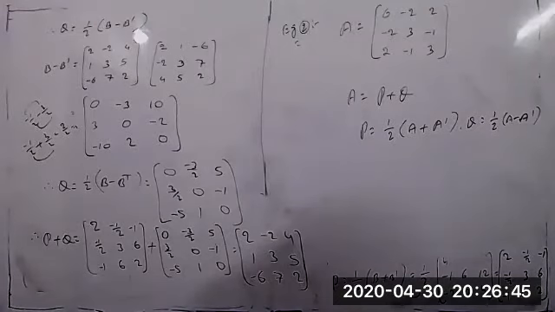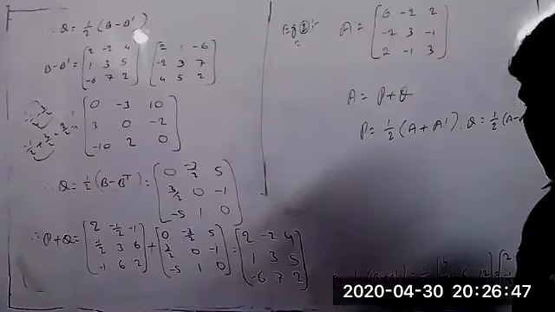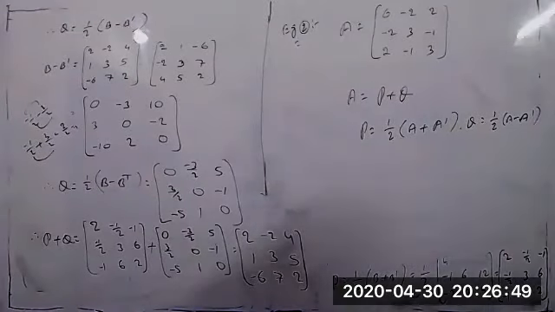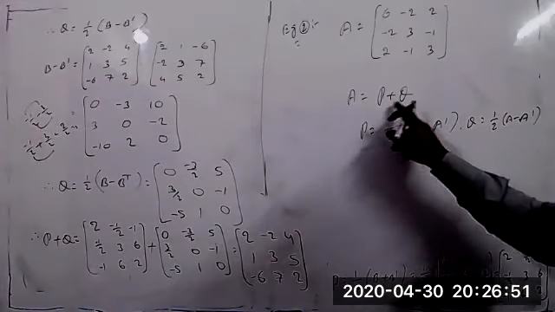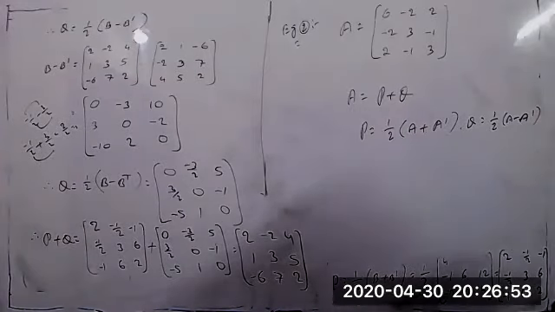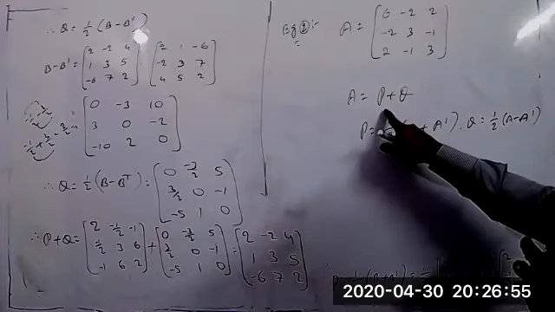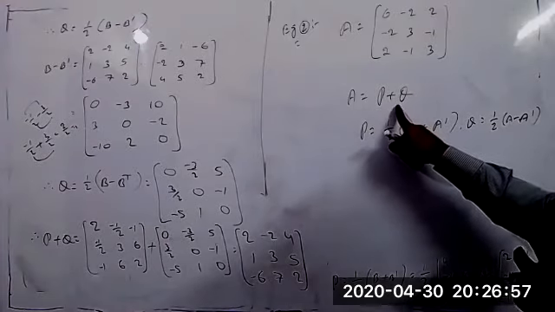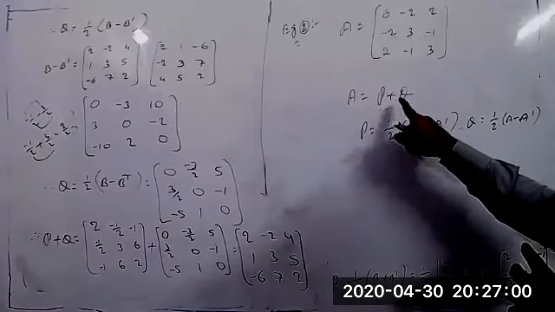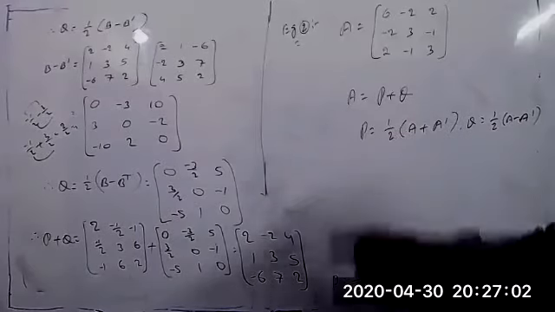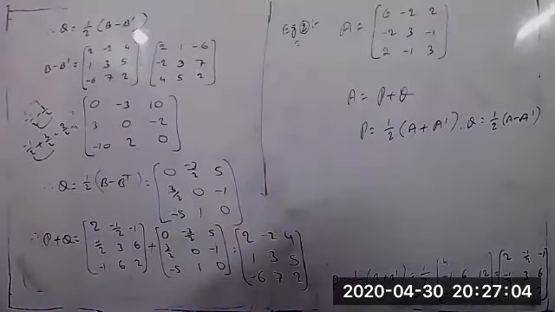Complete this problem now. Complete fast. Compulsorily we have to get P plus Q equal to A. P is a symmetric matrix and Q is a skew symmetric matrix. The sum of the symmetric and skew symmetric matrix must be equal to the given matrix A.